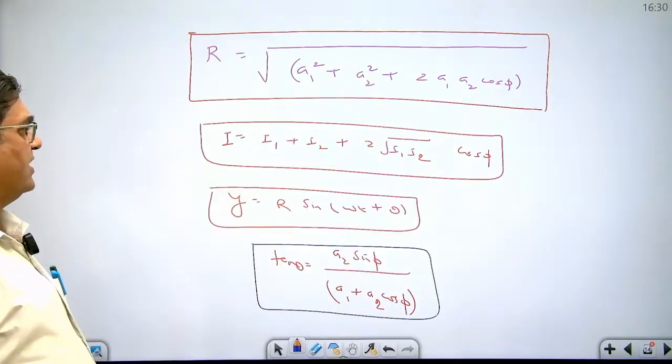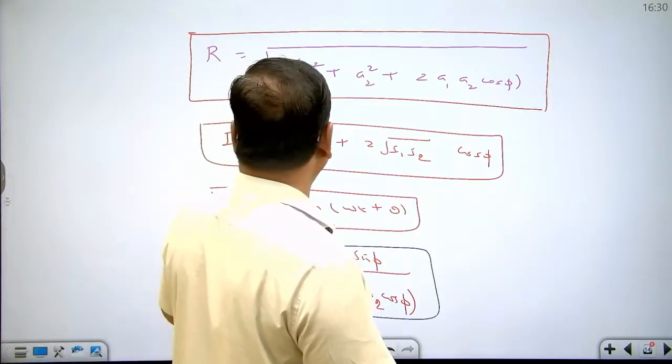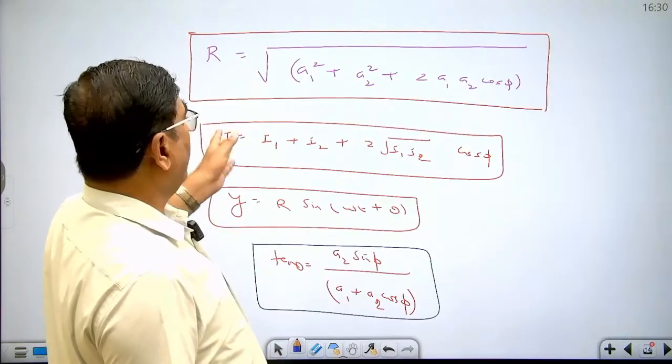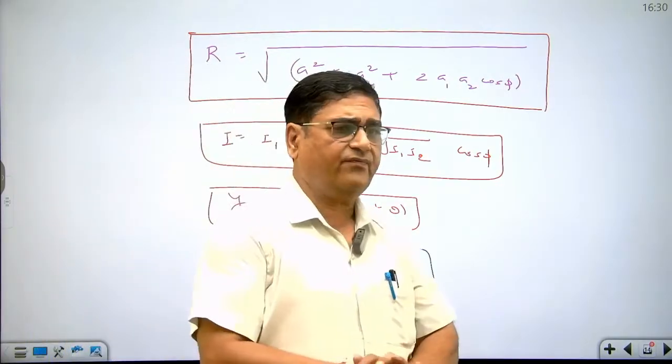This is the equation of resultant wave. You can see value of R and I depends on the initial phase difference, phi.